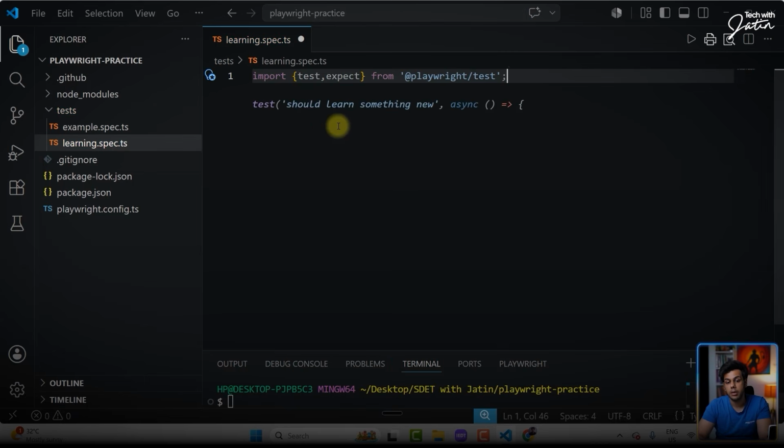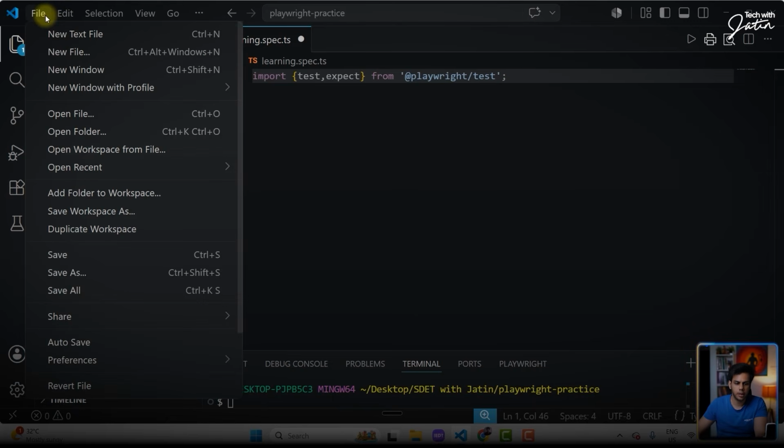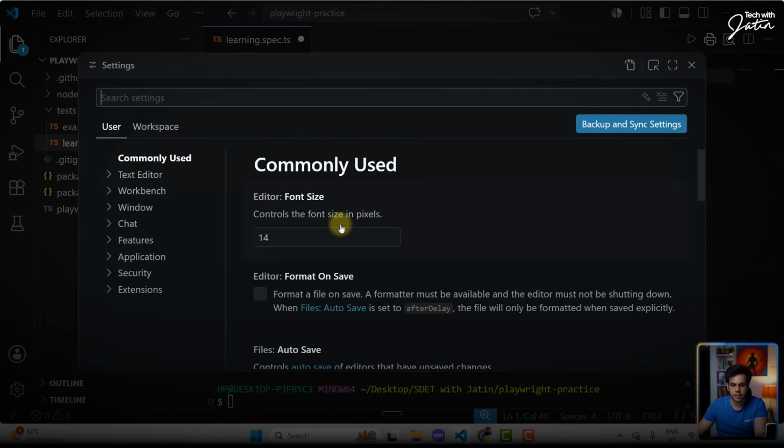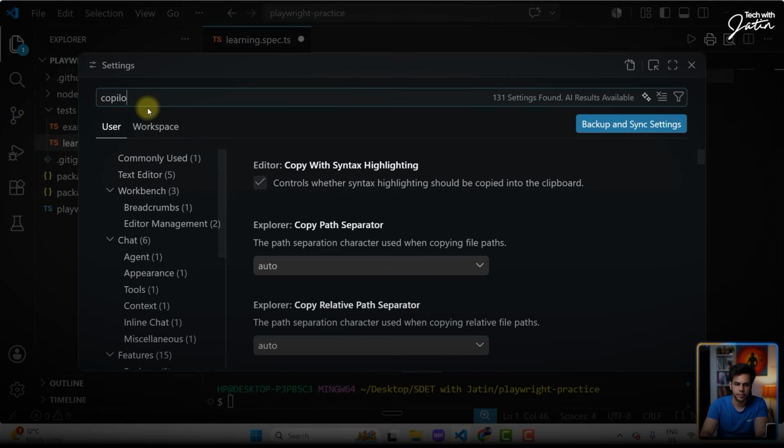Okay, over here, the AI assistance is activated. I want to technically stop this AI assistance because it's better that for the first time we write the code together. So how we can do that is you're going to go to File, then Preferences, Settings, and inside settings, you're going to type Copilot.